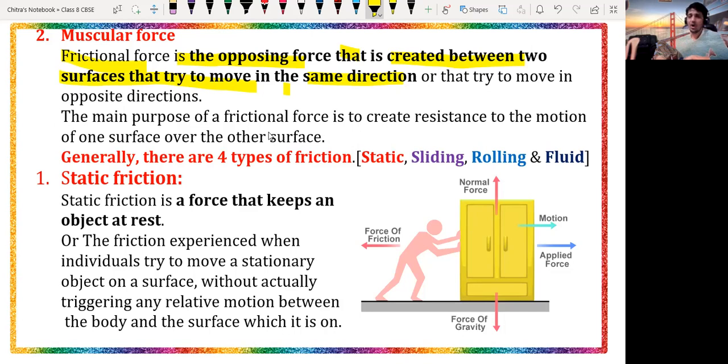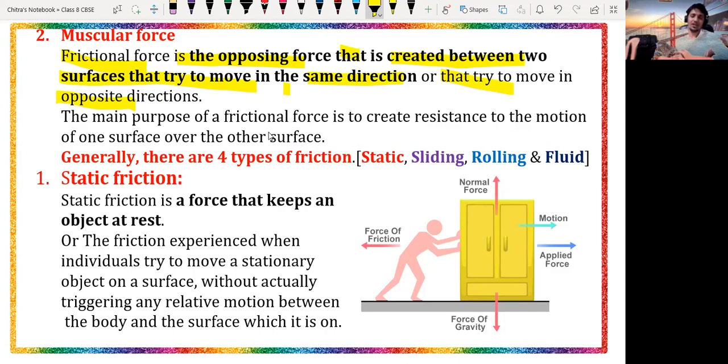Or they try to move in the opposite direction. If you apply the muscular force in the opposite direction of the bicycle's motion, it will oppose the motion of that object. So muscular force can be applied in two directions: one in the direction of motion and the other in the opposite direction of the motion.